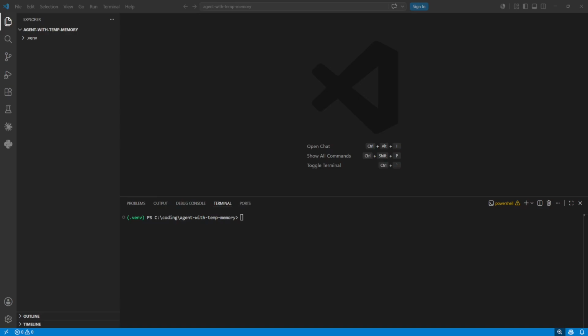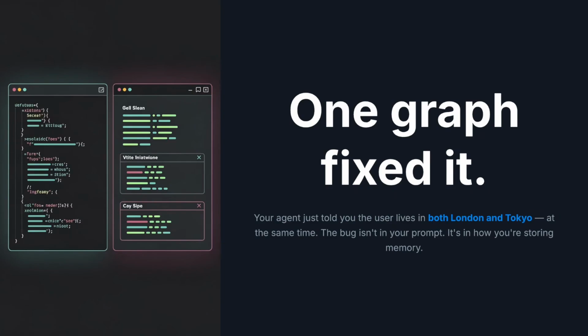Alright, you have seen why a flood vector store hands back both London and Tokyo. This agent just told me the user lives in both London and Tokyo at the same time. One graph fixed it, and the fix is stupidly simple.